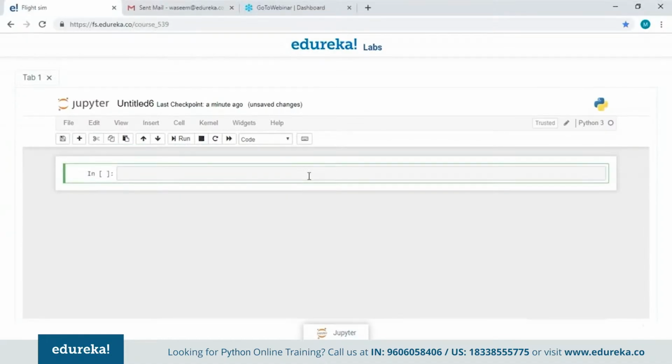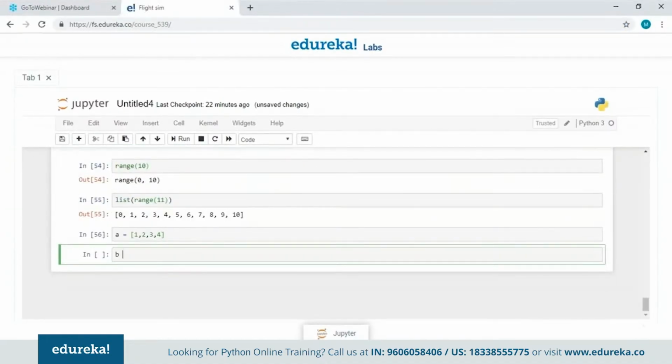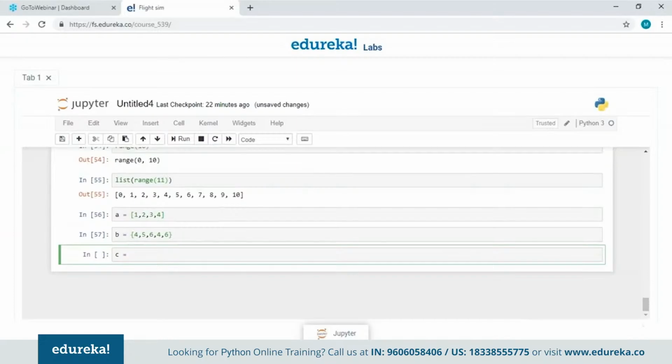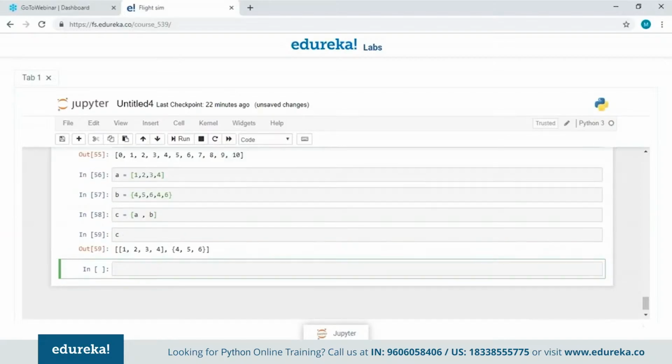Now let me take a miscellaneous example. Now I'll have a dictionary with some values, again integer values. Now let me try to make a list and try to get the values from A and B as well. Let's see if we can do that. Now when I print C here, it is going to show me that our list C has the list A and a dictionary as well. So which shows you can actually make a list with other data types. For example, you can actually incorporate a dictionary over there. You can also do that with a tuple or a set.